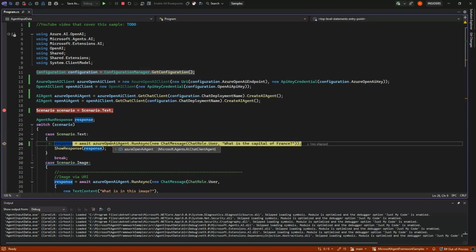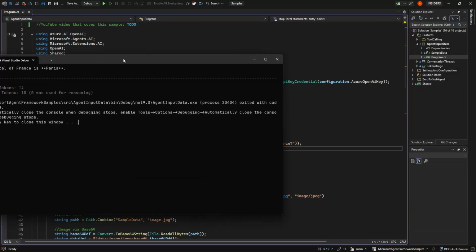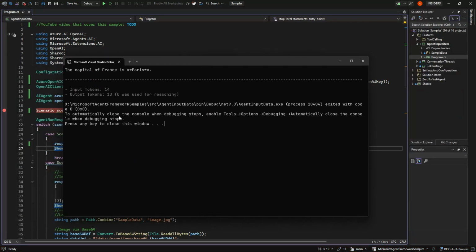We just used Azure OpenAI here, but both Azure and OpenAI, of course, can understand text. So, what is the capital of France? And a response comes back that just says the capital of France is Paris. So nothing special there.